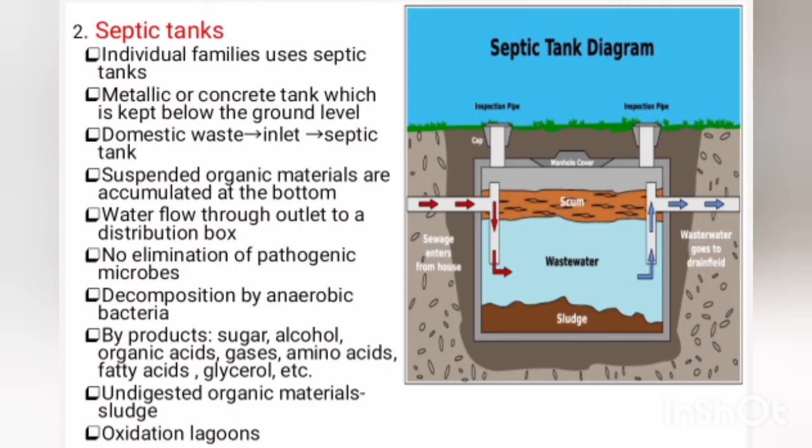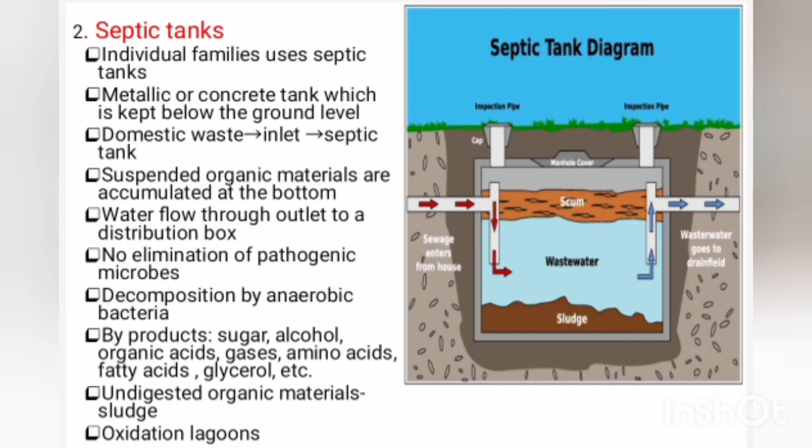The second small scale sewage treatment is the septic tank. It is used by individual families. Here the domestic waste flows through the inlet into the septic tank, which is made of metallic material or concrete and is kept below ground level. The suspended organic materials present in the sewage accumulate at the bottom of the tank,